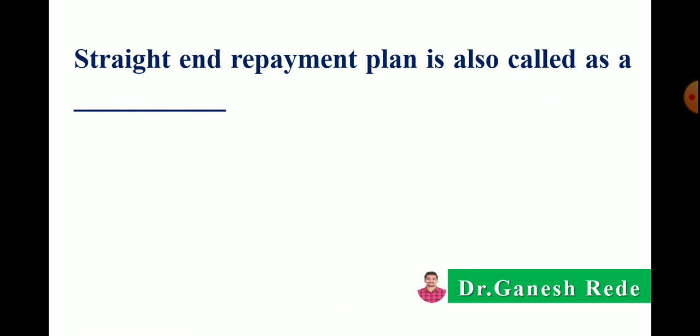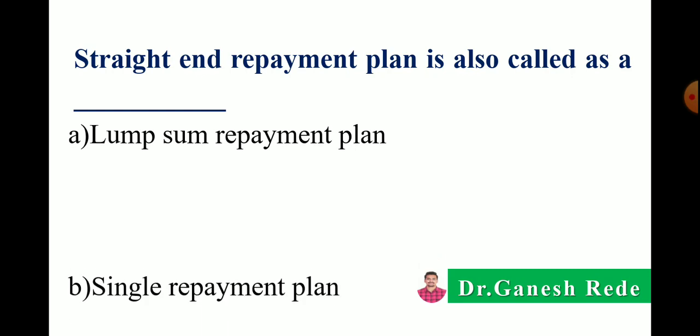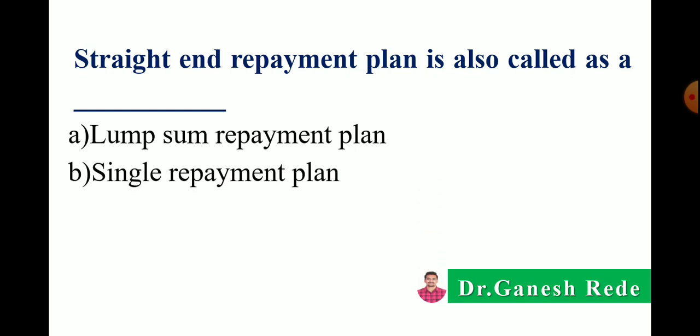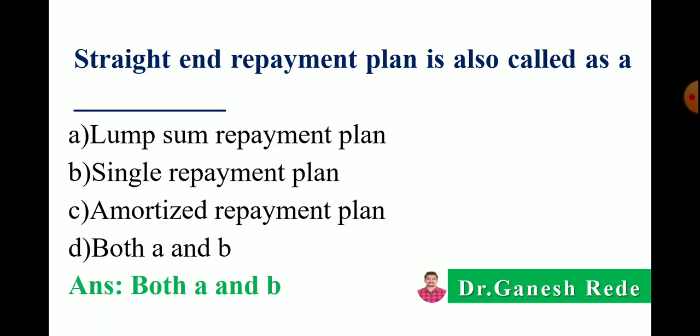The next, straight end repayment plan. The straight end repayment plan is also called as option A, lump sum repayment plan, B, single repayment plan, C, amortized repayment plan, or D, both A and B. So the correct answer here is both A and B, because the straight end repayment plan has two other names, that is lump sum repayment plan and single repayment plan.